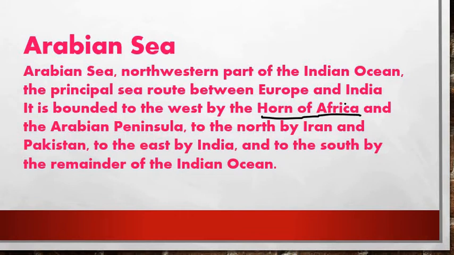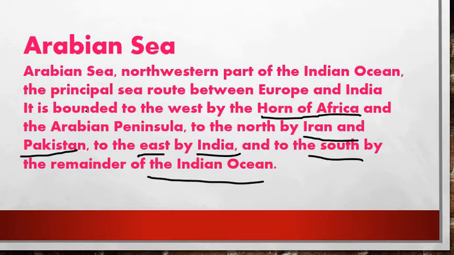So in the west it is bordered by the Horn of Africa and the Arabian Peninsula, to the north by Iran and Pakistan, to the east by India, right friends, and to the south by the remainder of the Indian peninsula, right friends.